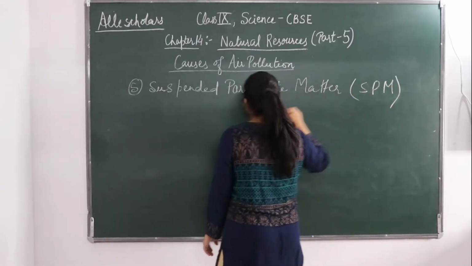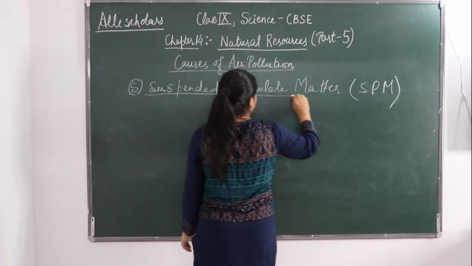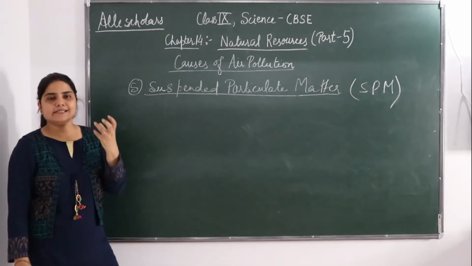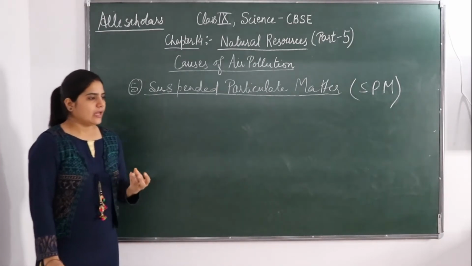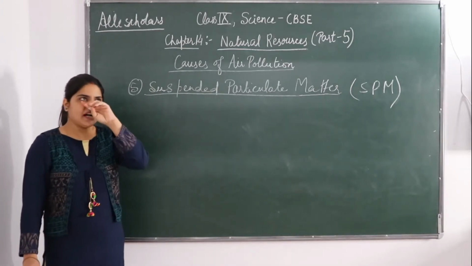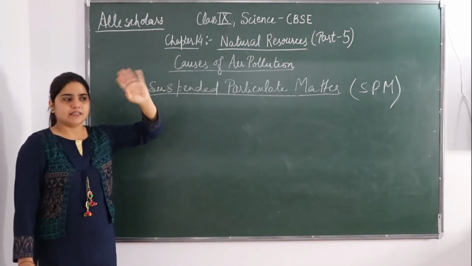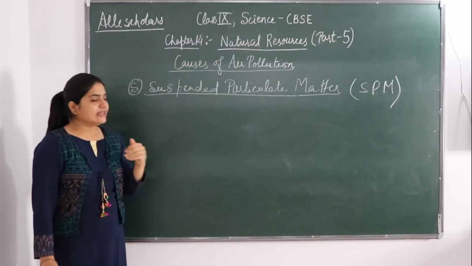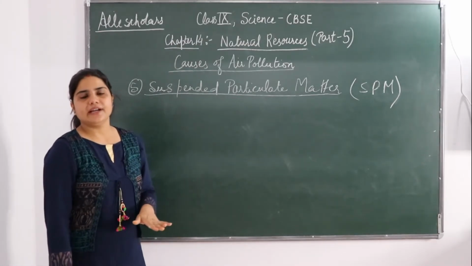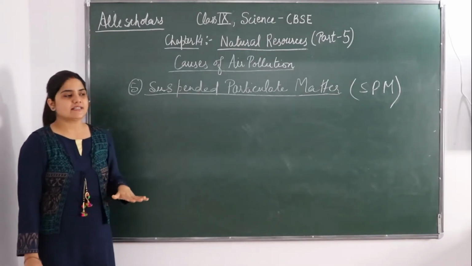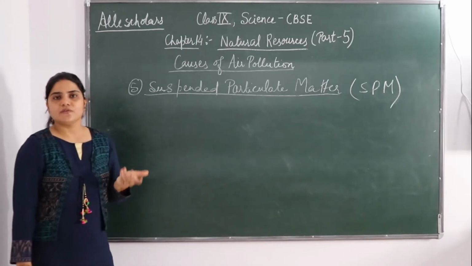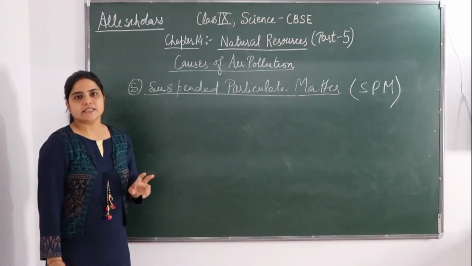Okay, so in this what happens, the particles like dust often remain suspended in the air. Dust particles remain suspended in the air and they degrade the quality of air, they decrease it. So SPM is one of the major causes of air pollution in the cities.